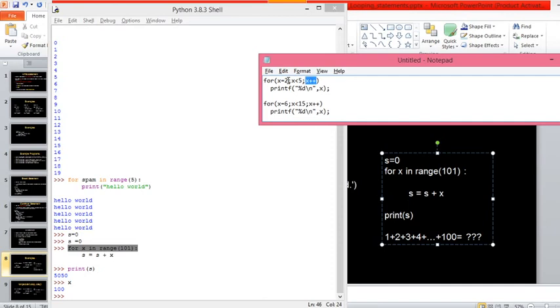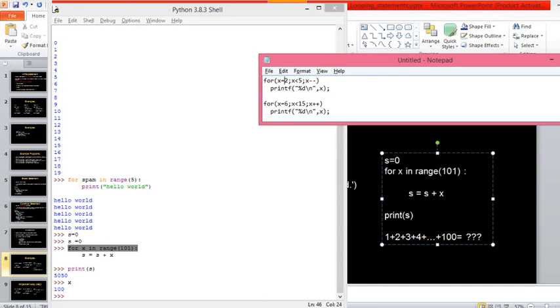Second example, try to understand one more here. Here we have written x plus plus. Is it mandatory to write x plus plus only, or can I write anything here? Based on the increment, the step value can be increased, right? For example, instead of x plus plus, I may write x minus minus. Yes or no? Yes, sir.